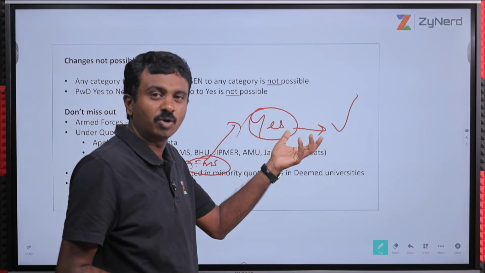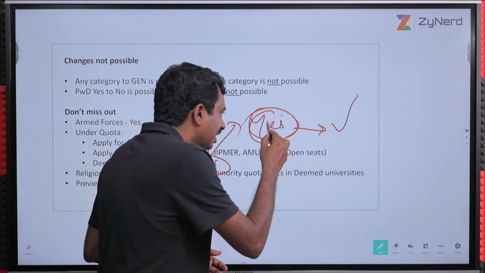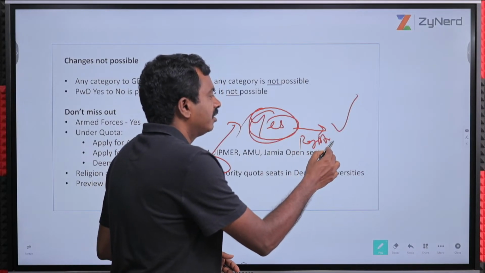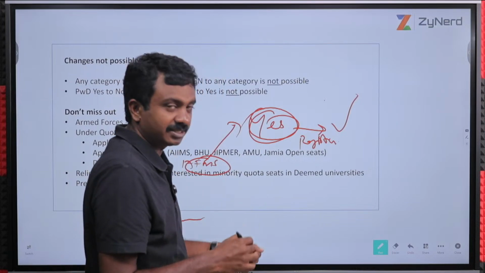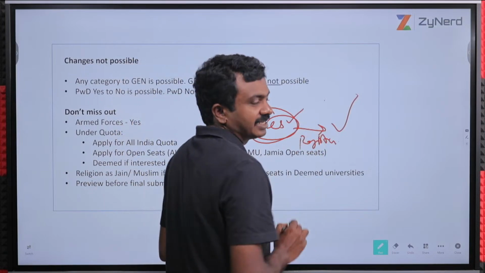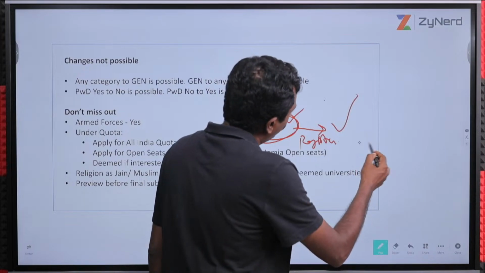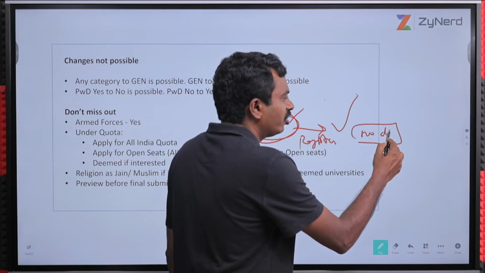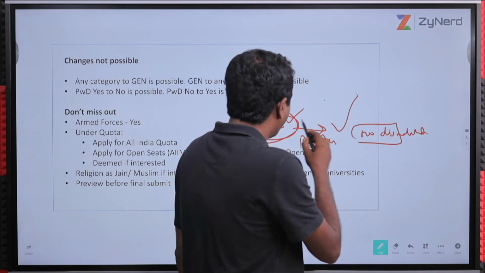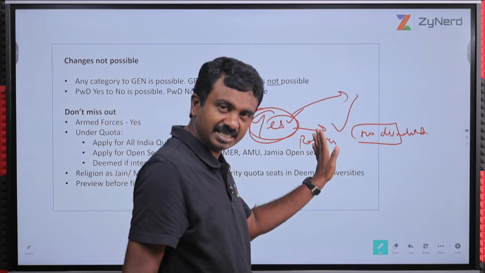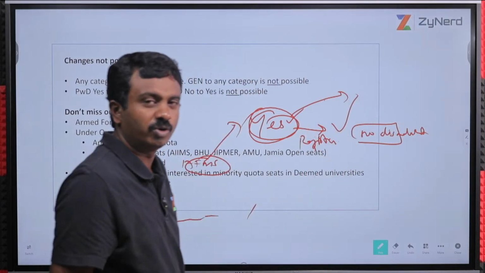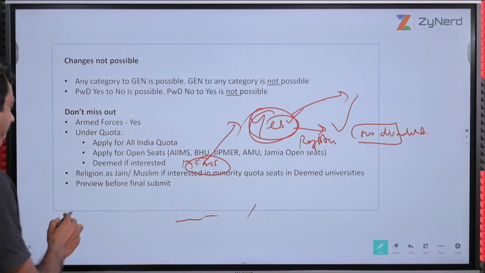But you now want to go to AFMS, you select yes here and register, that will help you. If you select no, no possibility later. But let us say you select yes and then don't want to go to AFMS, no disadvantage at all, your call. So am I paying an additional amount for AFMS? Nothing I am paying. So always select yes and then decide whether you want to go to AFMS or not. Keep that option open always.